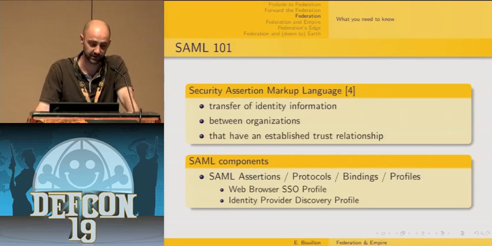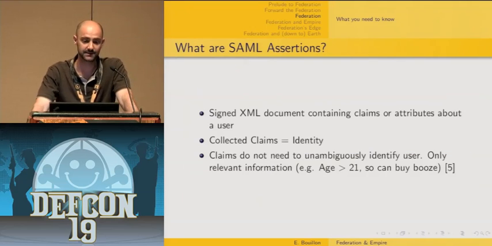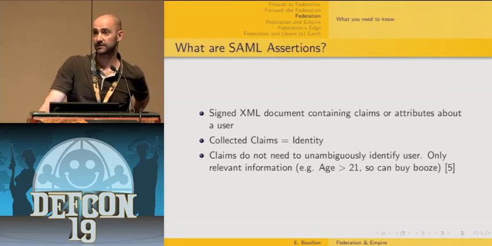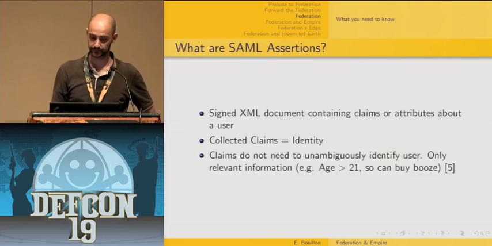SAML protocol is basically the description of requests and responses that are needed in order to obtain or to submit a SAML assertion. And SAML bindings are the mapping between SAML protocols and other layers of transport protocol.